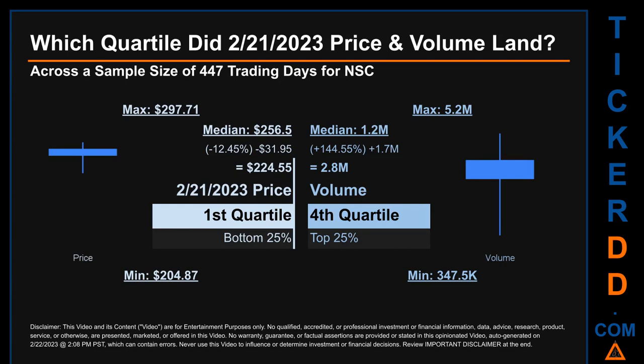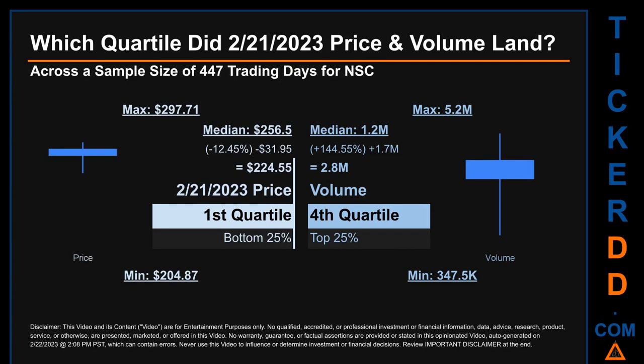The day's volume landed within the fourth quartile, marking it within the top 25% of all sampled daily volume, which saw a max daily volume of 5.2 million and a minimum of 347.5 thousand. Quartiles tell us about the spread of a data set by breaking that data set into quarters, just like how the median breaks the set into half.